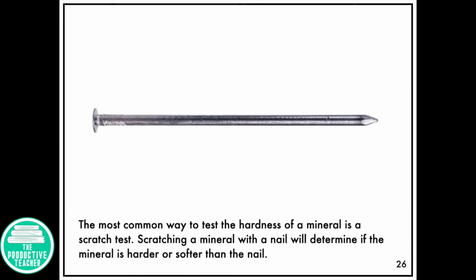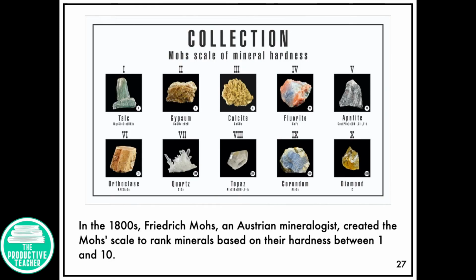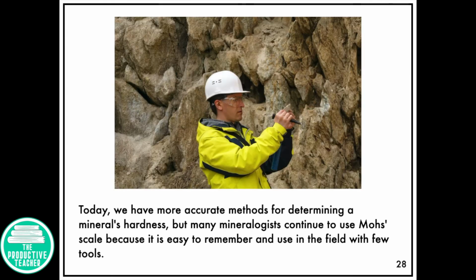The most common way to test the hardness of a mineral is a scratch test. Scratching a mineral with a nail will determine if the mineral is harder or softer than the nail. In the 1800s, Friedrich Mohs, an Austrian mineralogist, created the Mohs scale to rank minerals based on their hardness between 1 and 10. Today we have more accurate methods for determining a mineral's hardness, but many mineralogists continue to use Mohs scale because it is easy to remember and use in the field with few tools.